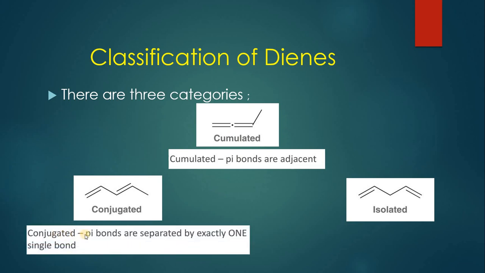A conjugated system is the one in which pi bonds are separated by exactly one single bond. This is a double bond. These are the pi electrons which are separated from each other by a single bond in between. The term conjugation is derived from the Latin word that means to link together. In organic chemistry, we use this term to describe the situation which occurs when pi electronic systems are linked together. We can get to know about them by studying various examples that will be given later on.